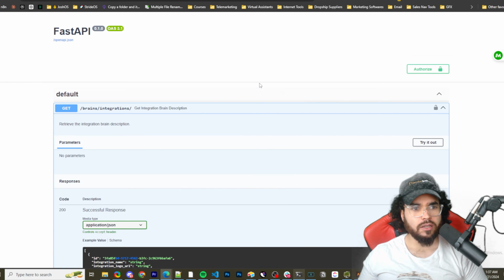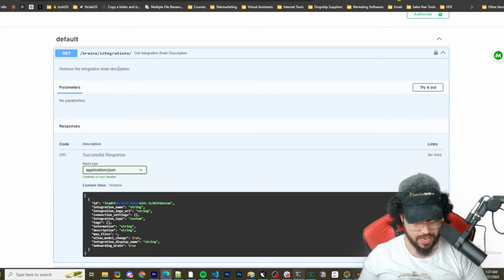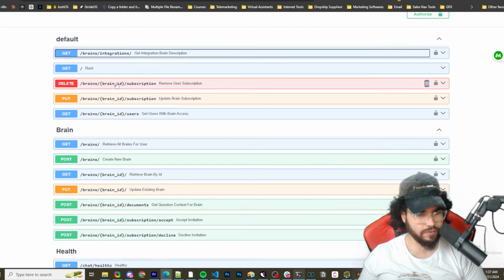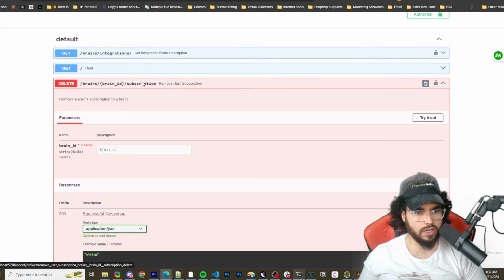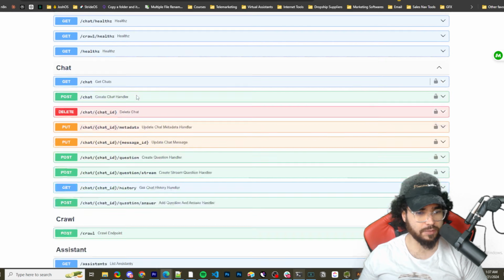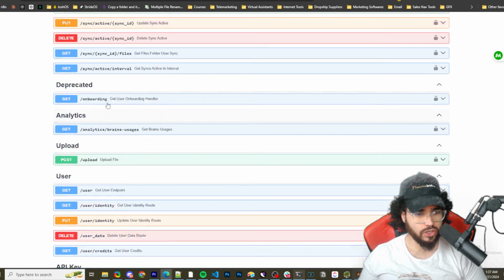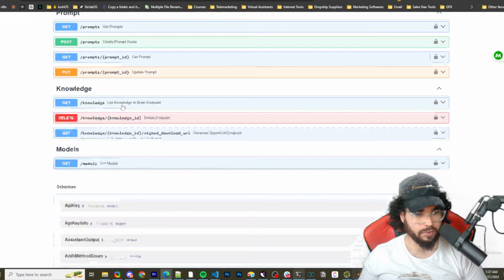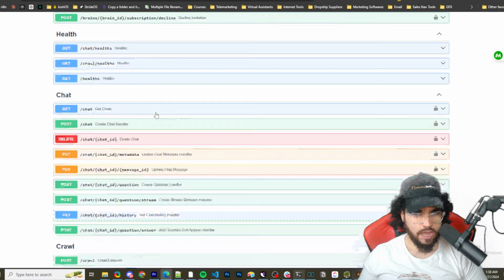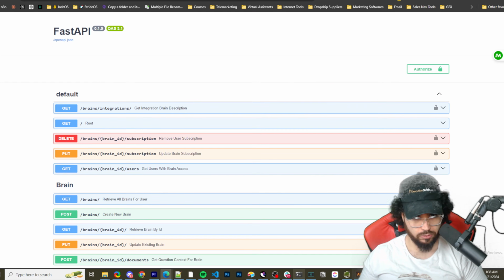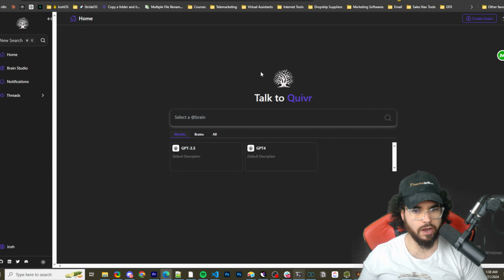And then on the backend side of things, we got Swagger or FastAPI right here. And yeah, you can see all the different API endpoints, which is pretty cool that they have this. So you could connect this within an app or whatever the case may be, and send requests to these endpoints to actually use this, right? Now let's go ahead and check out the app.